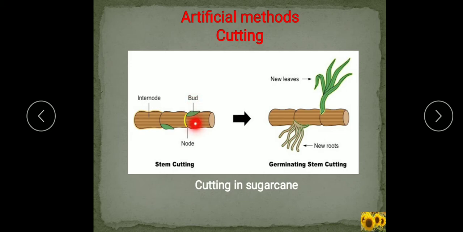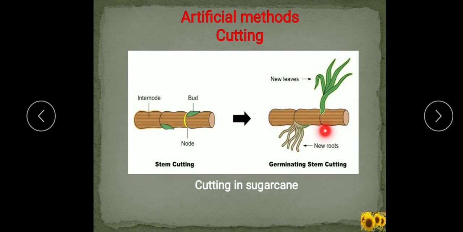Okay, over a period of time, roots develop at the lower end of the cutting. You can see here the roots are developing, and the bud at its upper end develops into the new plant. So this is the artificial propagation by growing a new plant by stem cutting.